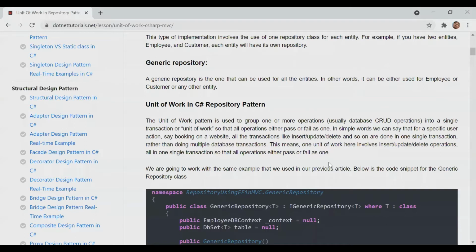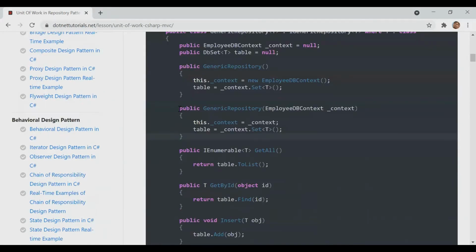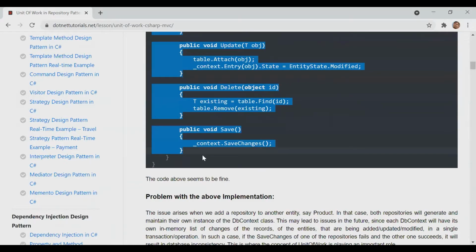If any one operation fails, then all will fail. If all pass, then it will pass. Means as a transaction they want to set. So here that was not possible. Correct, this is the problem.